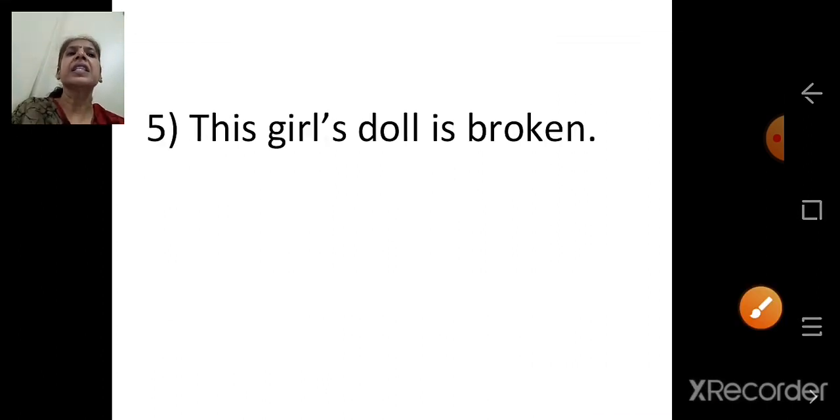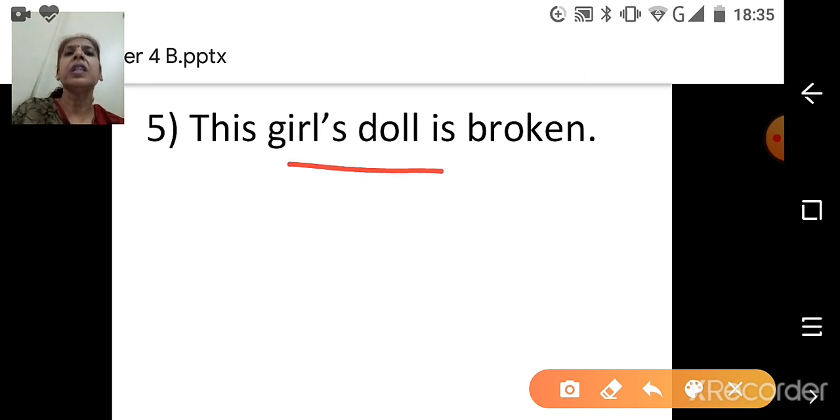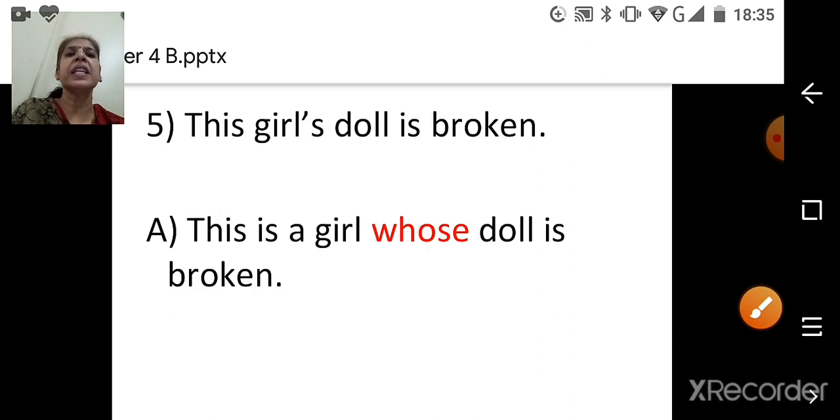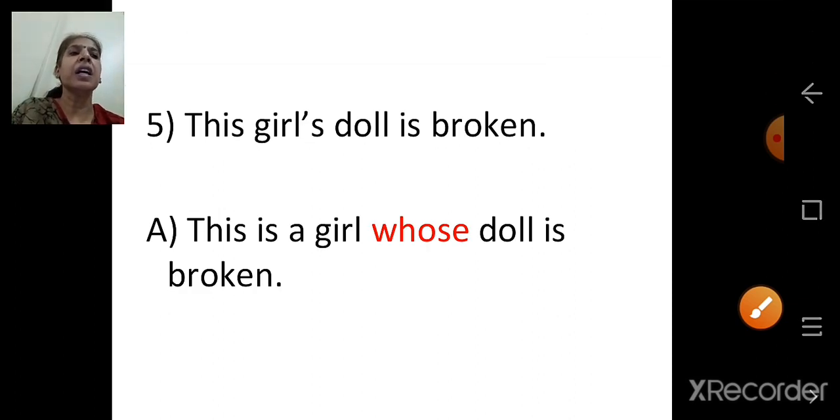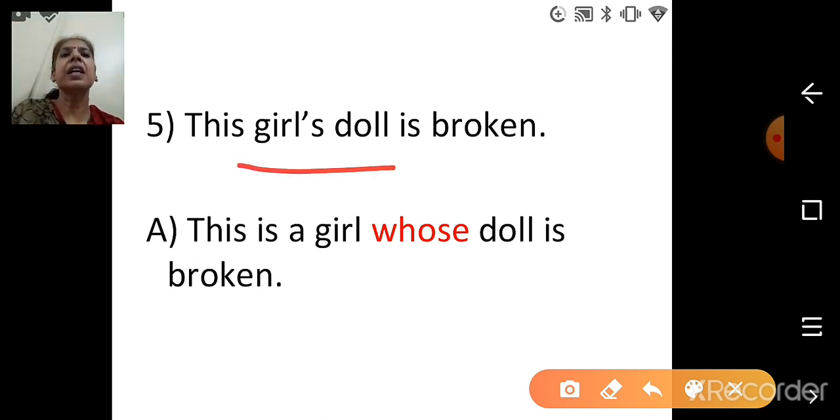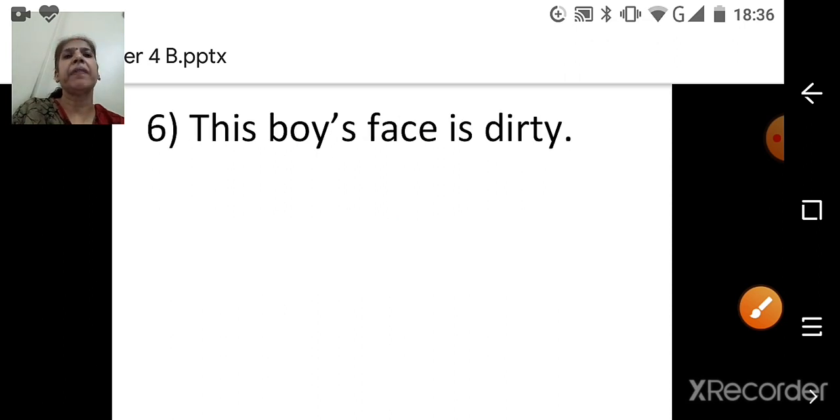Next. This girl's doll is broken. Whose doll? Girl's doll. So we have to begin the sentence with This is a. This is a girl whose doll is broken. So where are we using whose? Where it is belongingness. Whose doll? Girl's. This is a girl whose doll is broken.